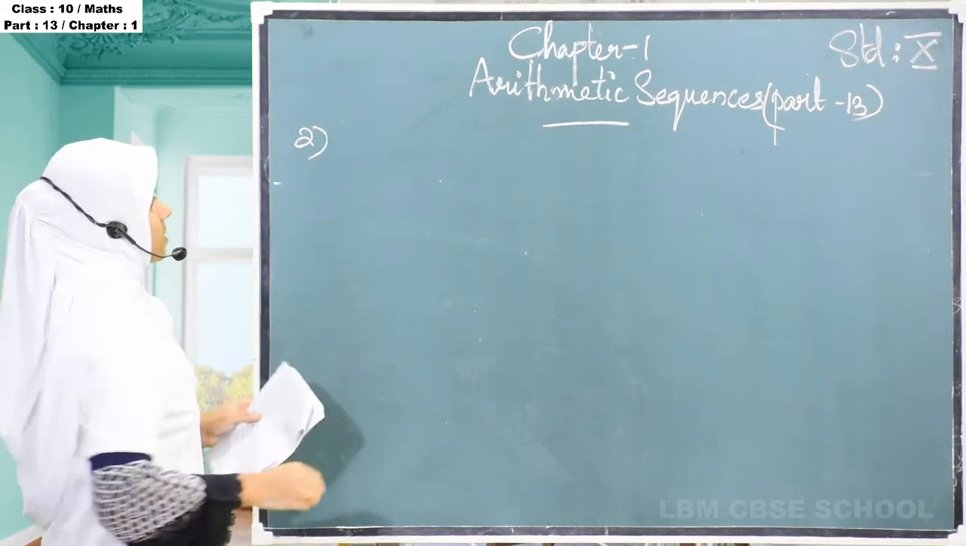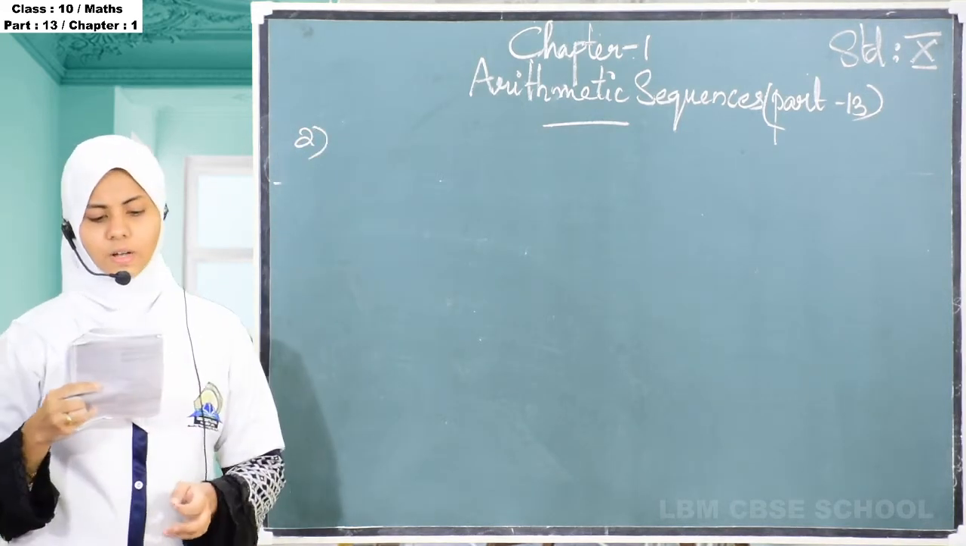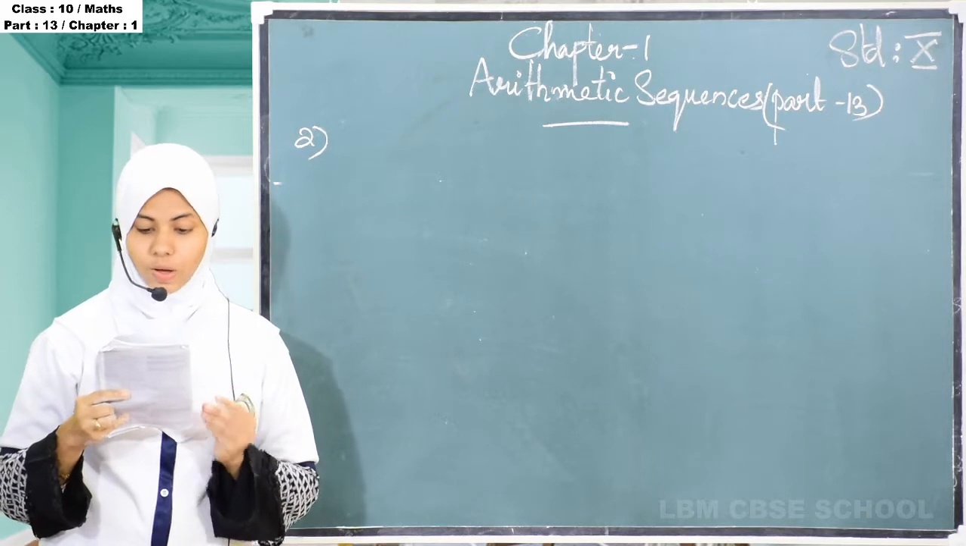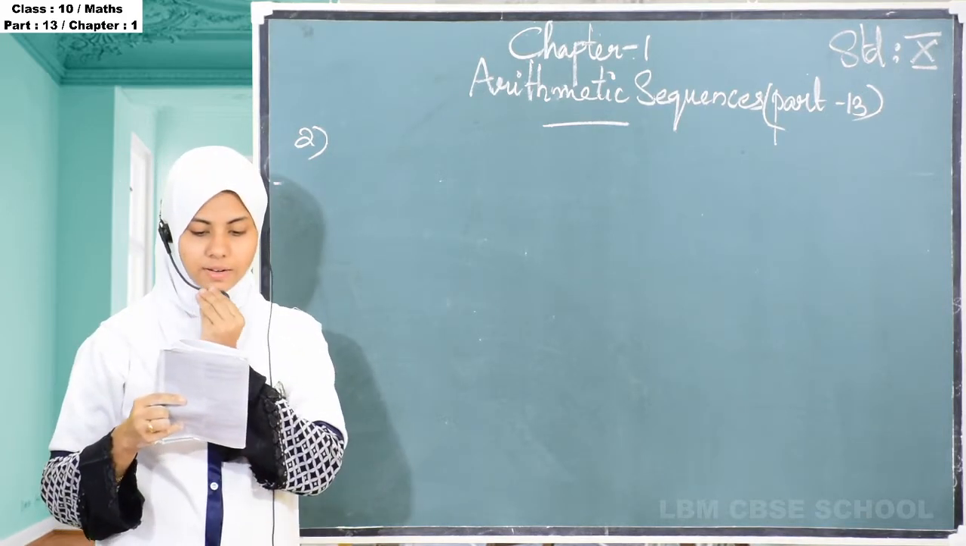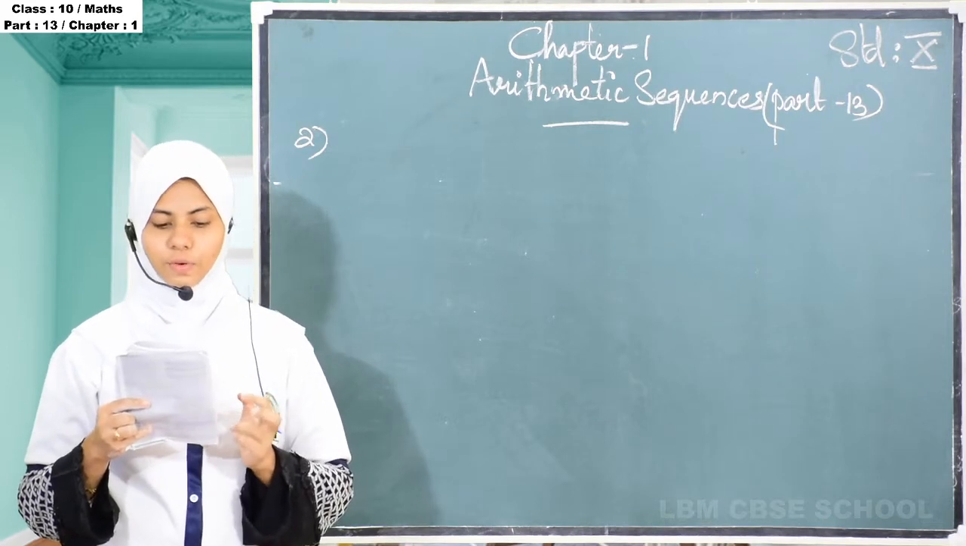Then the second question: the first term of an arithmetic sequence is 1 and the sum of the first 4 terms is 100. Find the first 4 terms.